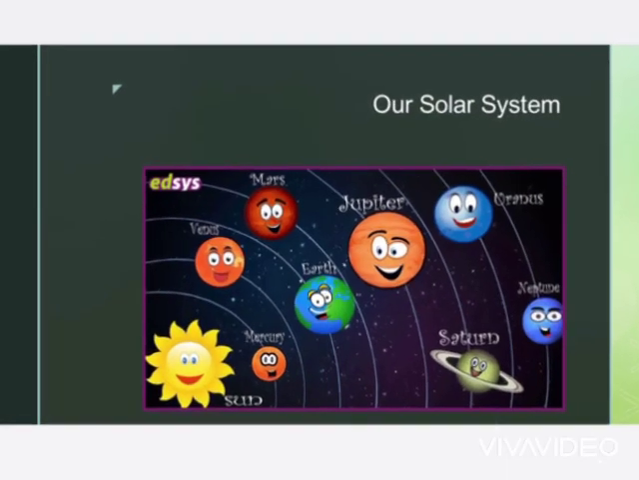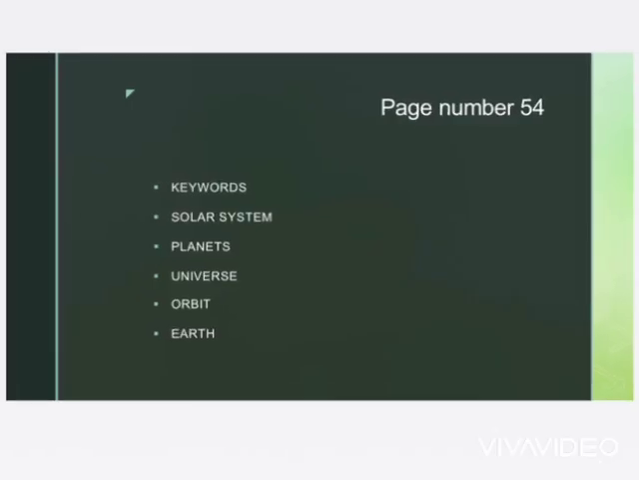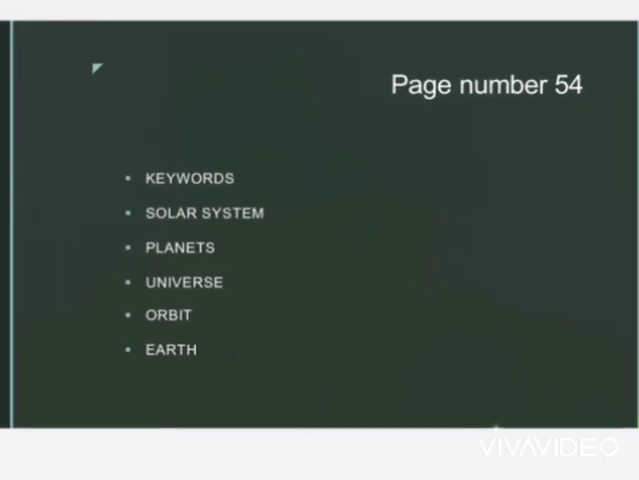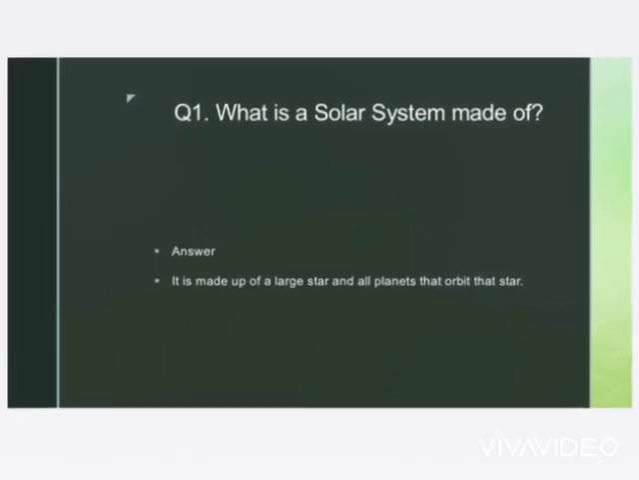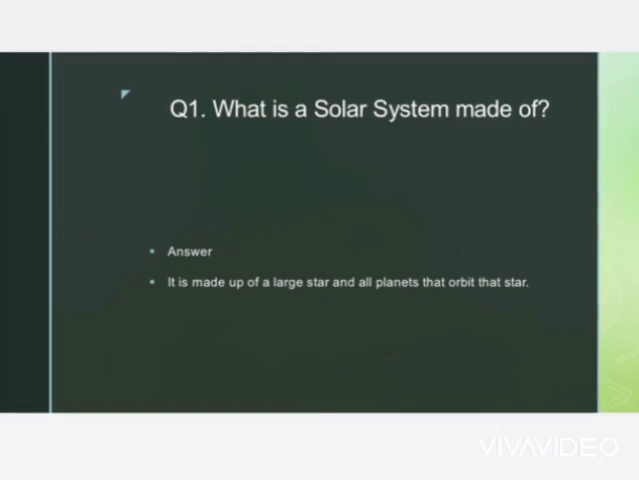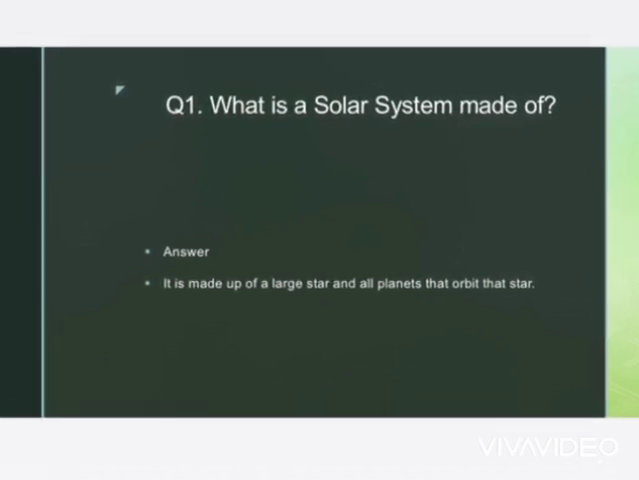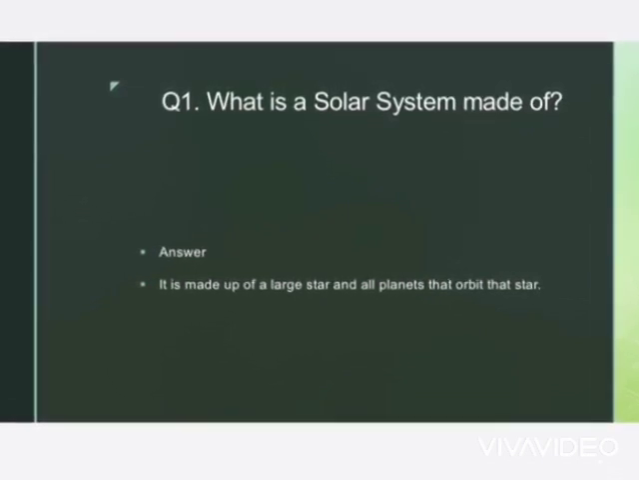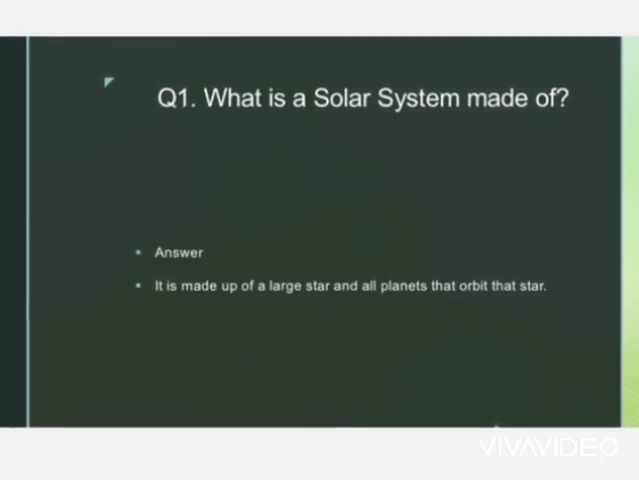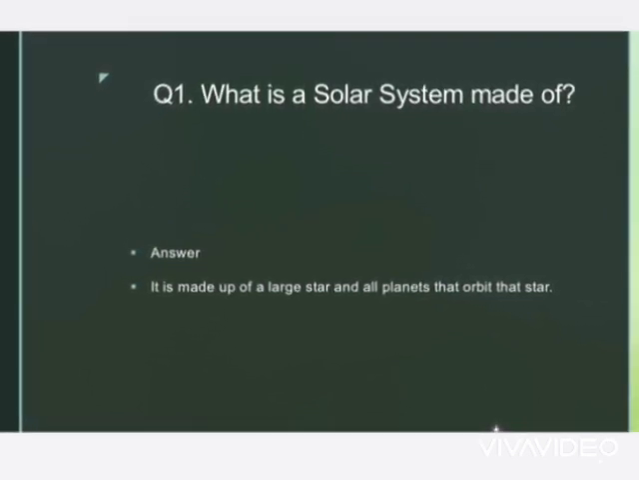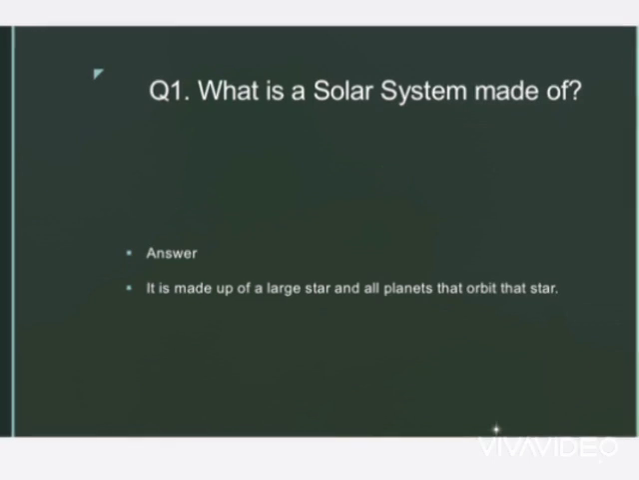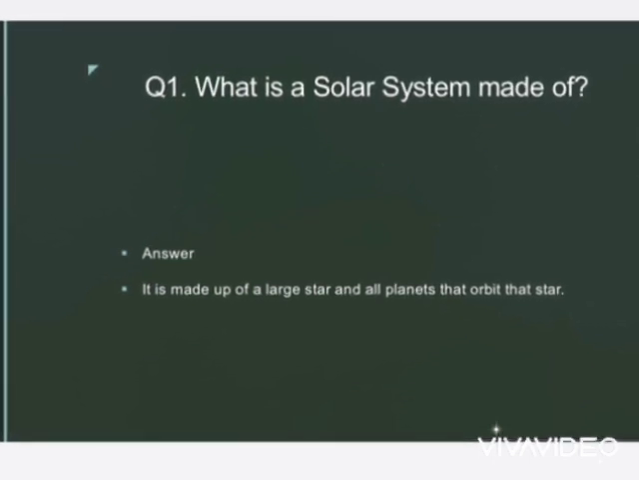Here is a picture of our solar system. These are the keywords that you have to write down, and you have already done it. This is the question I have already done. What is a solar system made of? The answer is it is made up of a large star and all the planets that orbit that star. Please also learn the answers. I will randomly ask any of the students in the Zoom meeting to tell me the answers that we have done.